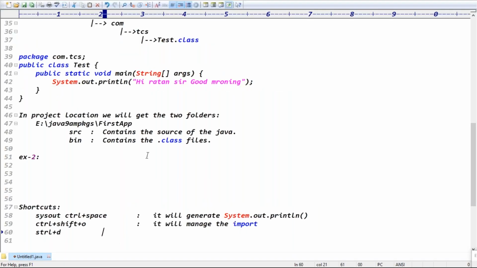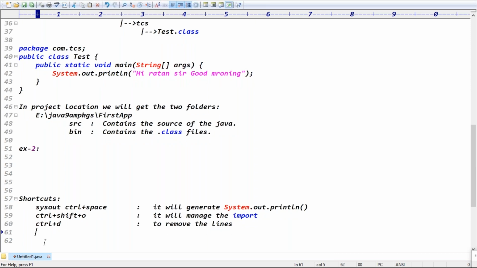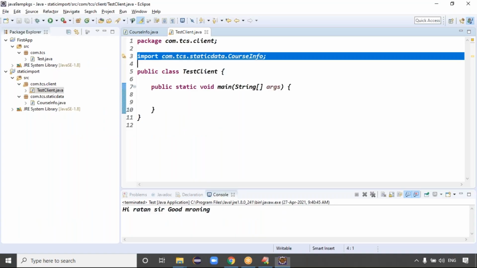Control plus D to remove the lines, right? Exactly, Control D. Guys, these are the frequently used shortcuts. That's what I'm writing: Control Space, Control Shift will import and manage the imports, Control D will remove the lines.